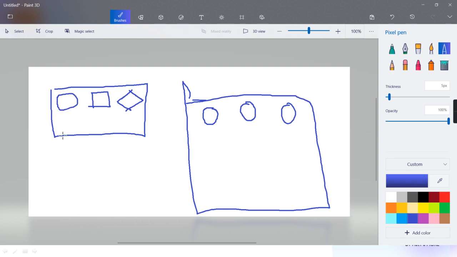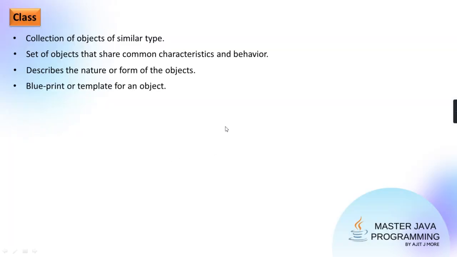So that stencil will be called a class because it is describing the form or the nature of your object. Right, guys? Clear? Can we say it is a blueprint? Can we say it is a design? Can we say it is a template? Okay, class is the blueprint and objects are the production of that blueprint.